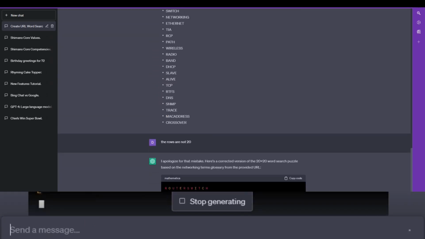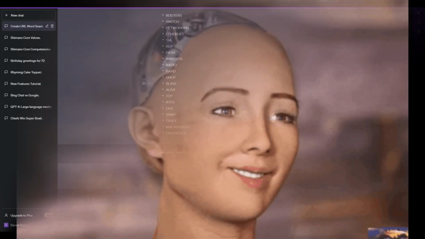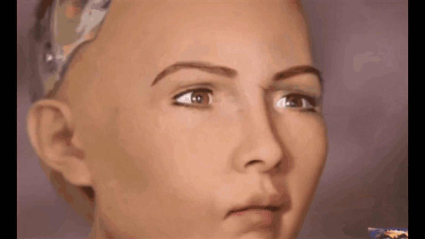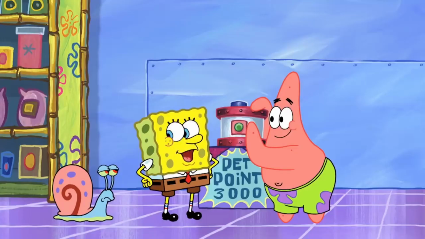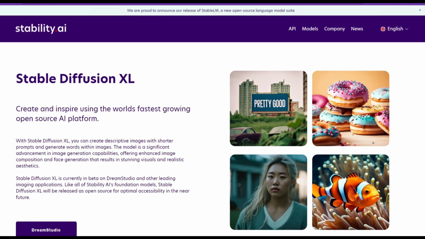So the big takeaway from that spiel was you can chat with StableLM, and in the future you'll be able to use it to create your apps that will integrate into the AI, and it'll be the brains behind your own personal robot. I already have plans, and I'm gonna name mine Gary. What do you think, Gary?